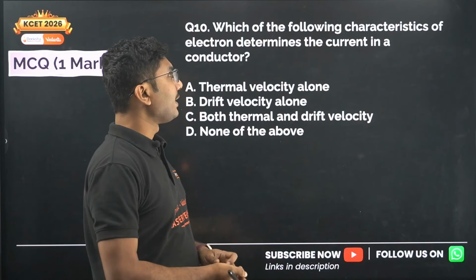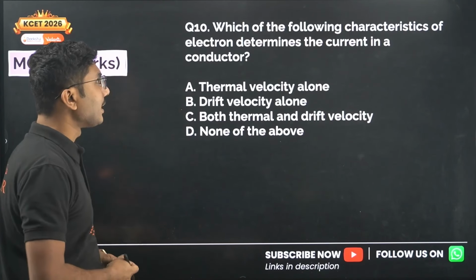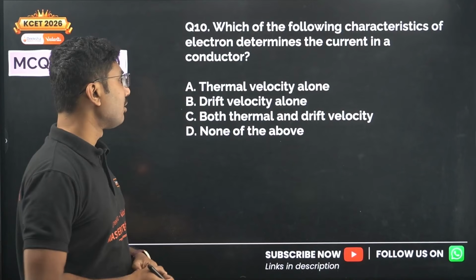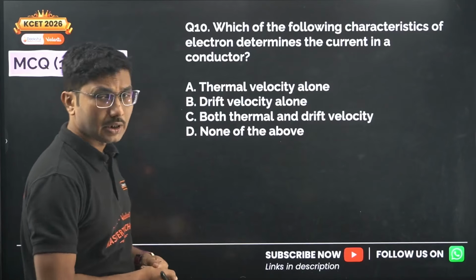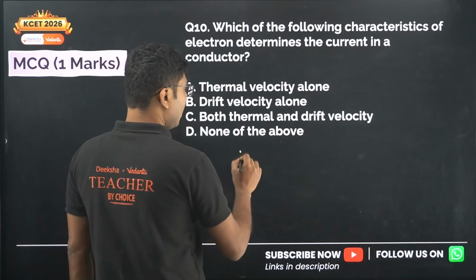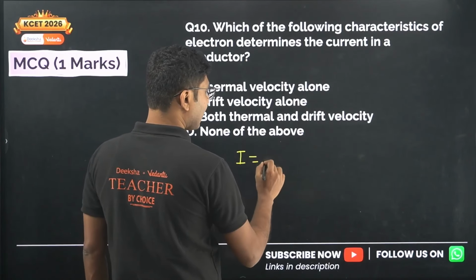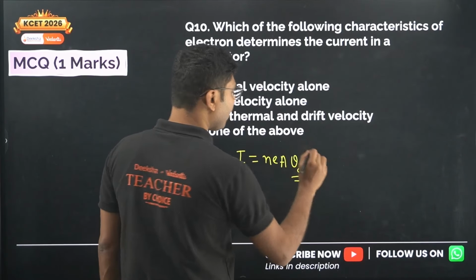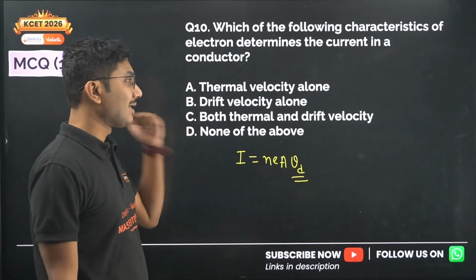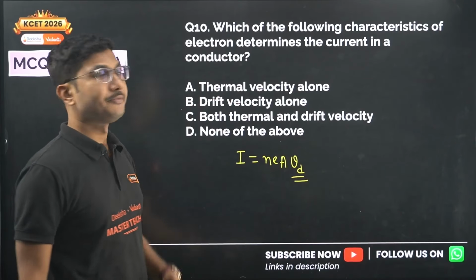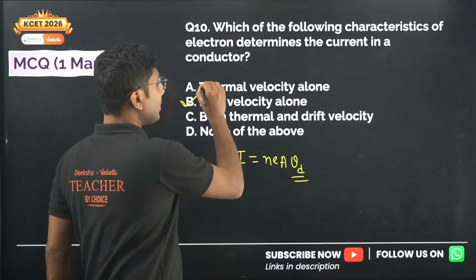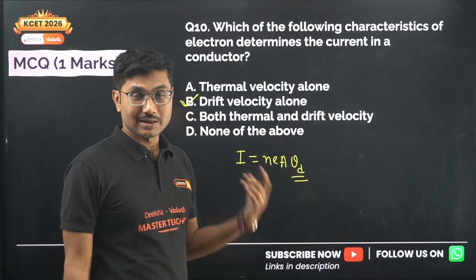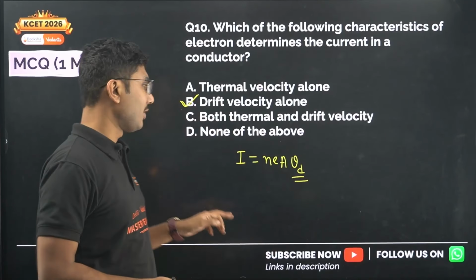Which of the following characteristics of electron determines the current in a conductor? Thermal velocity alone, drift velocity alone, both thermal and drift velocity, none of the above. Just to remind you, current in a conductor is given by neAvd. There is no thermal velocity component over here. That means current in a conductor depends only on drift velocity. No thermal velocity is involved. Current in a circuit is independent of the thermal velocity.